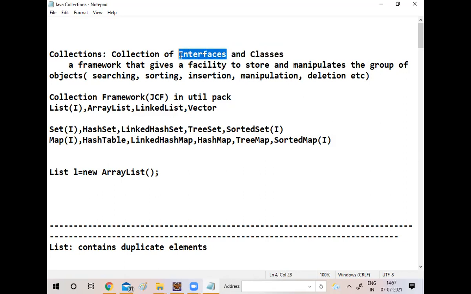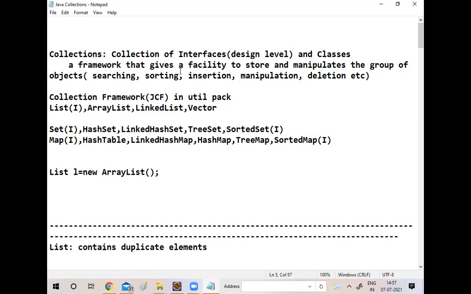This is a design level thing, and it will be implemented in a particular class. I'll repeat one more time: the design level is the interface, and the implementation level is the classes. Simple definition: collection is a framework.